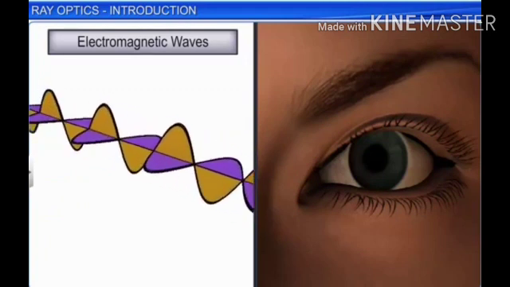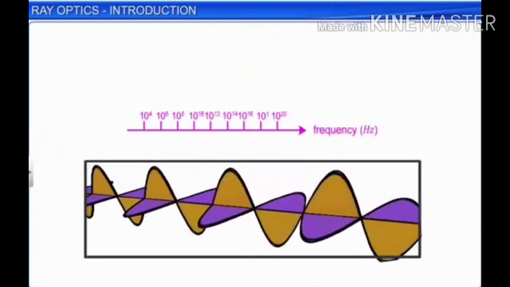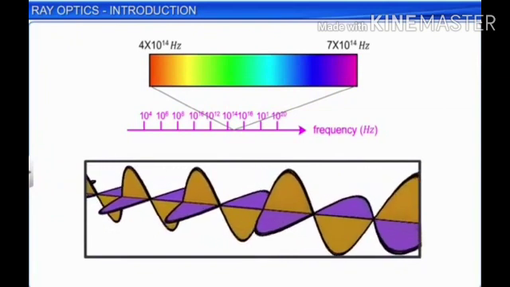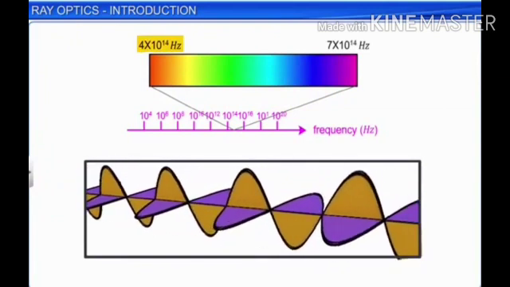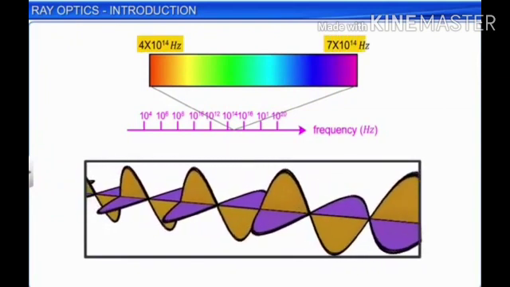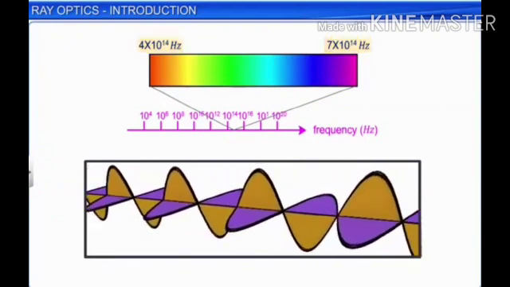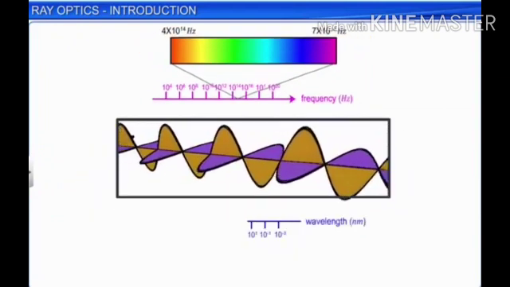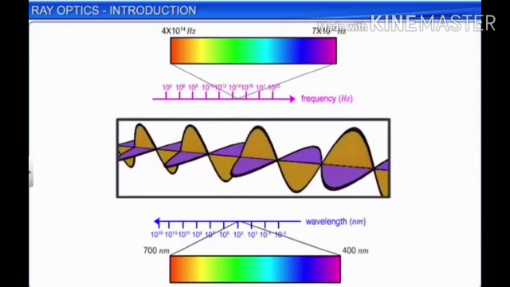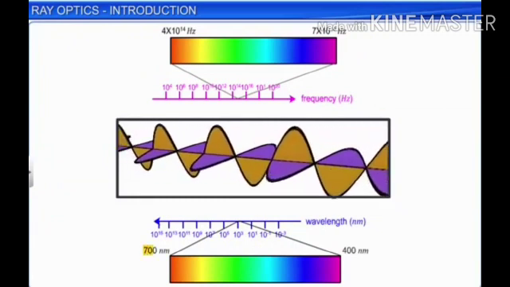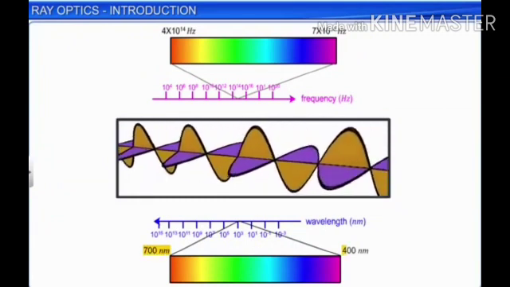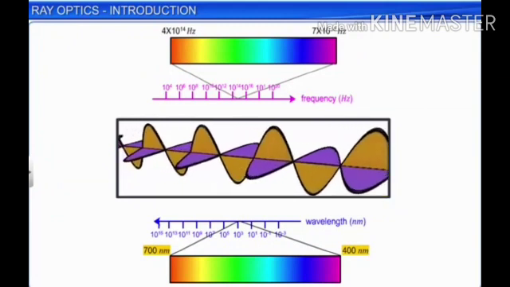The visible light has a frequency of 4 into 10 power 14 Hertz to 7 into 10 power 14 Hertz. The wavelength range is 700 nanometer to 400 nanometer. This is the frequency and wavelength range for visible light.